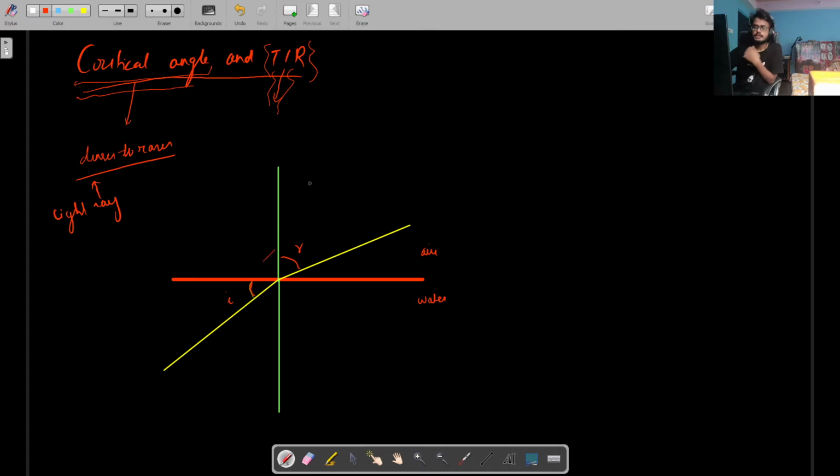Now critical angle is the angle. So it is the angle in the denser medium, right? So we have to understand this way. So angle in the denser medium. So we have to consider three cases. So this is the first case. So in the first case, there is a light ray that is incident from a denser medium to a rarer medium, and it is refracting away from the normal. So its angle of incidence is I, angle of refraction is R.